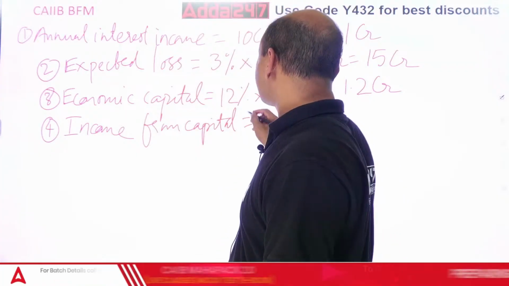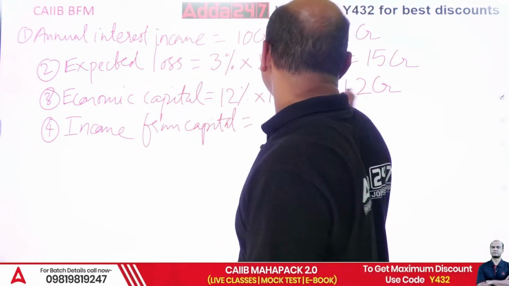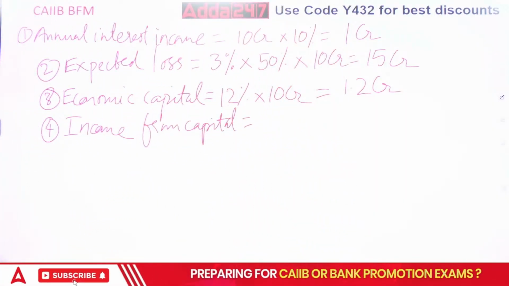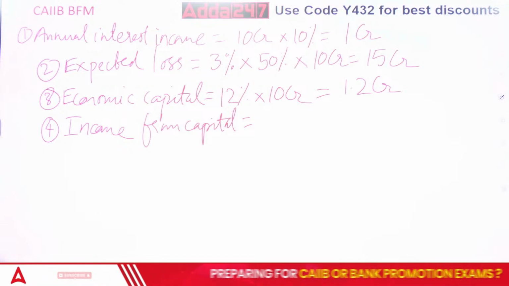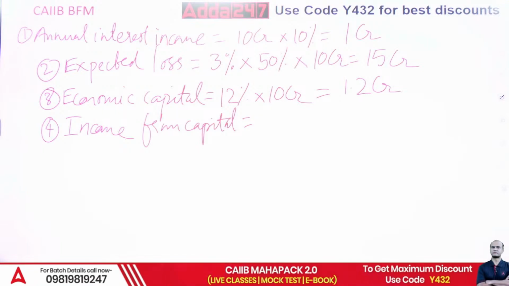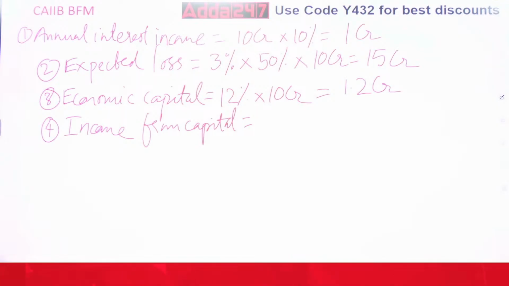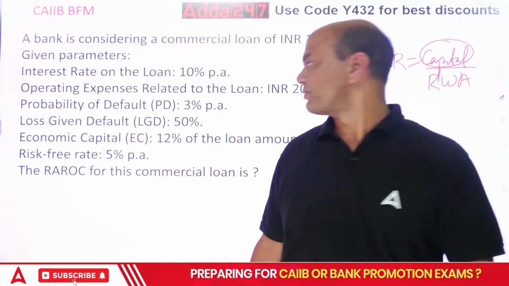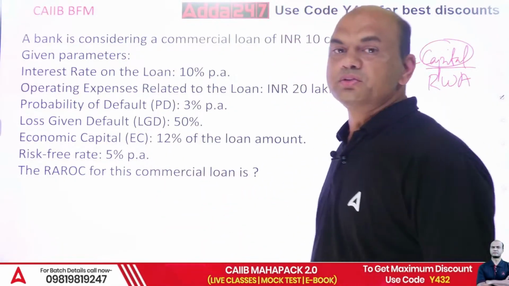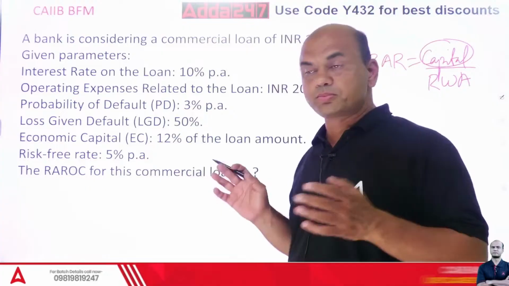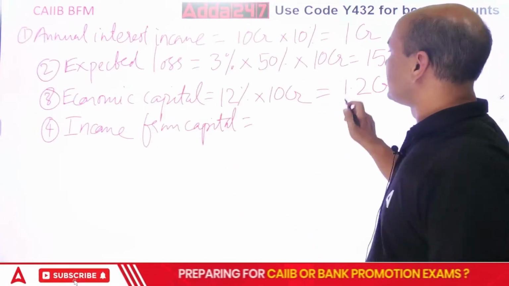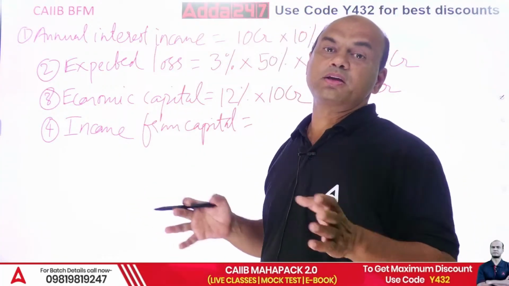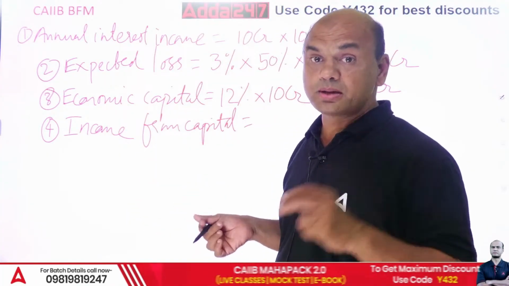Income from capital is given as what? Economic capital is 1.2 CR. You have to multiply this economic capital by the risk-free rate. The FD rate was given, 5%. If I keep this capital of 1.2 CR in FD instead of giving it as a loan, what income will I be getting?